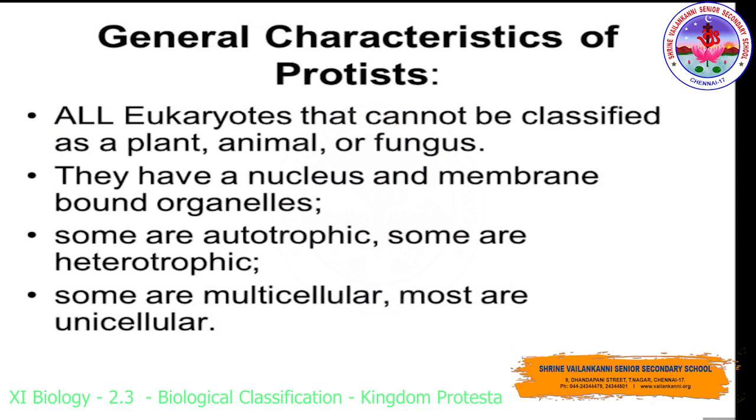What are the general characteristics of protists? All eukaryotes that cannot be classified as a plant, animal or fungus. They have a nucleus and membrane-bound organelles. Some are autotrophic, some are heterotrophic. Some are multicellular, most are unicellular. So these are the special features about protists.